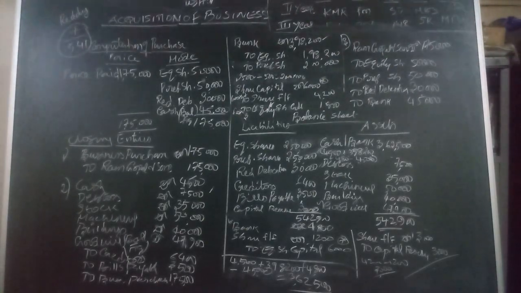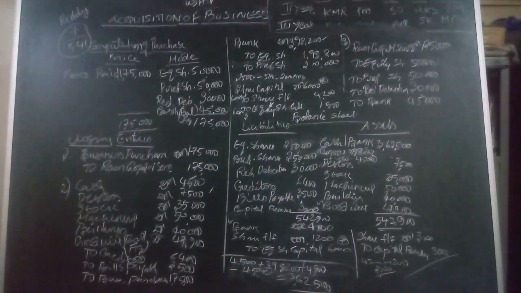On that we are issuing preference shares worth 100 rupees each, so 500 shares are issued for the purchase consideration, and equity shares at rupees 10 each, 5,000 shares, are issued for the purchase consideration.